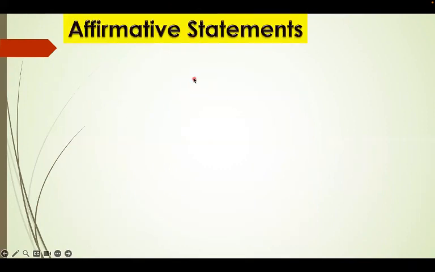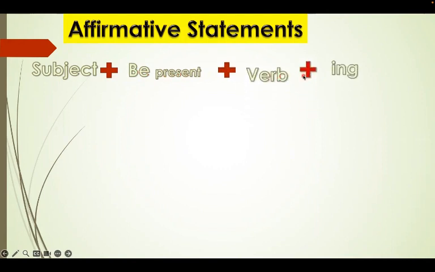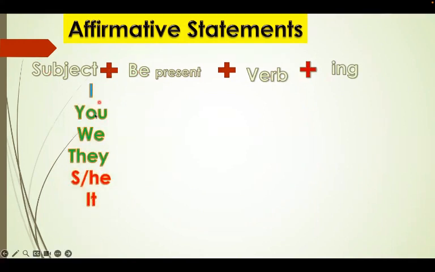This is the rule in the affirmative statement. We have subject plus verb to be in the simple present, plus verb plus ing. This is the form or the structure. The subject could be I, you, we, they, he, she, or it, or any subject, the person who's doing the action. يعني الفاعل. You can say Ahmed, Susan, my brother, كلهم are subjects. Okay? The person who's doing the action is the subject, الفاعل.